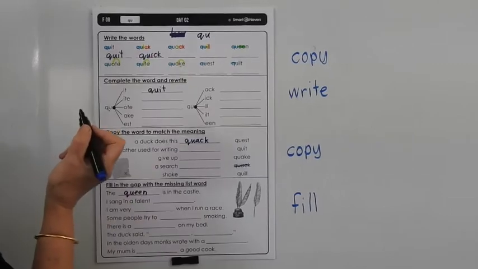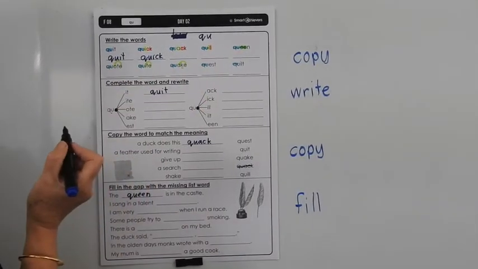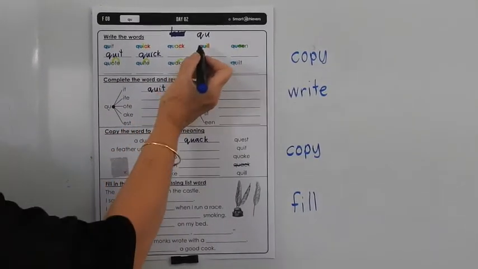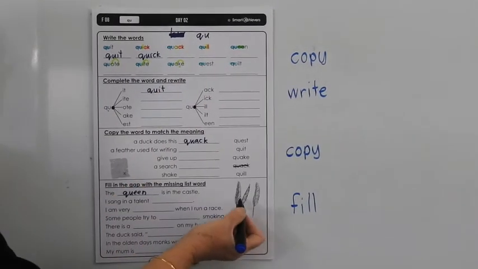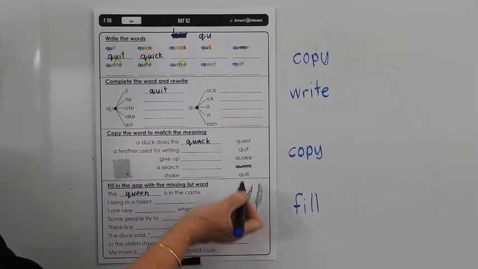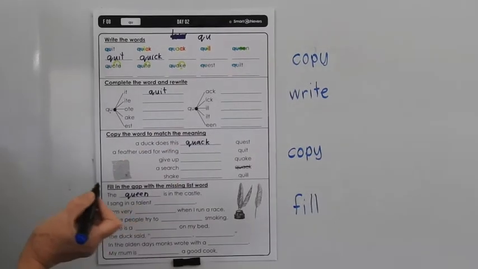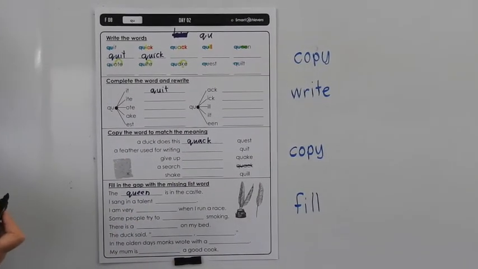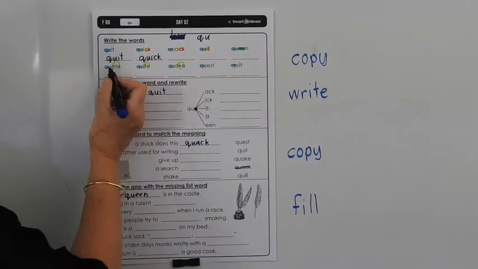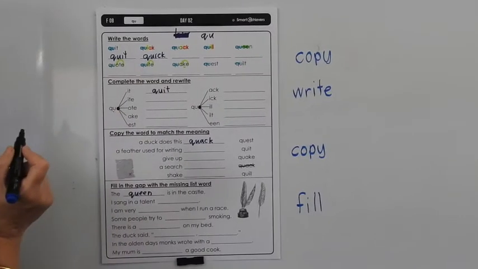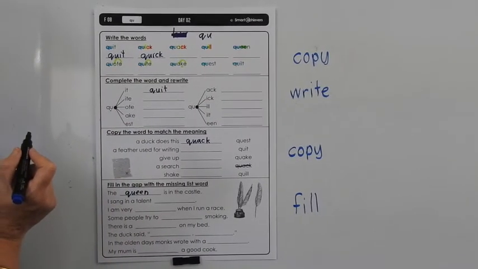Quick means you're fast at something. Quack is a sound that a duck makes. A quill is a feather that they used to write with in years gone by. A queen is a very special royal person who's usually married to a king. A quote is where you might get a price for something before you buy it, so you know how much